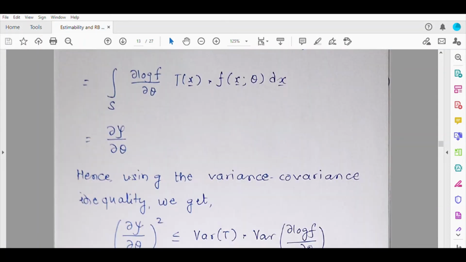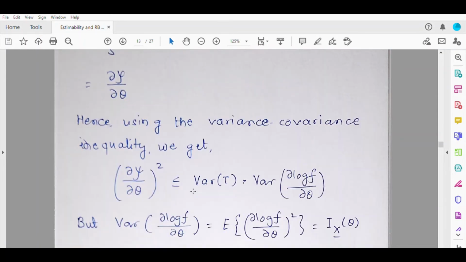Hence, if you use the variance covariance inequality, what do you get? (∂ψ/∂θ)² is less than or equal to, so the squared covariance is less than or equal to the product of variances. This is what you mean by the variance covariance inequality. So now if we find the expression for variance of ∂log f/∂θ, we are done.